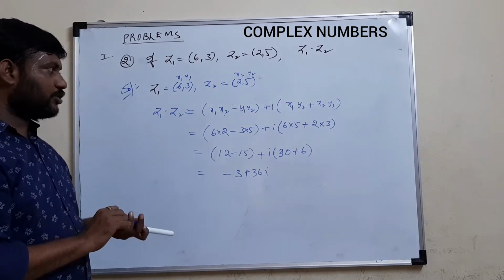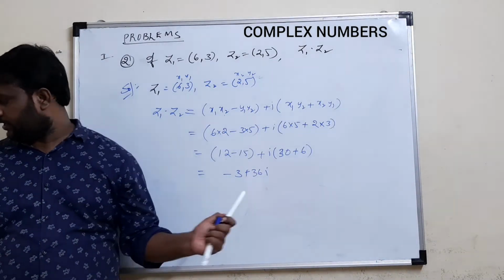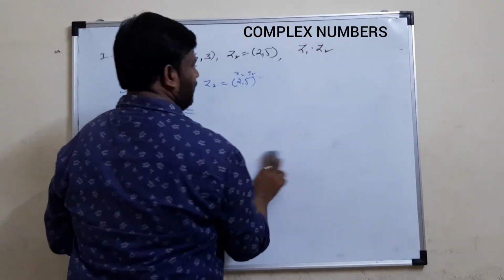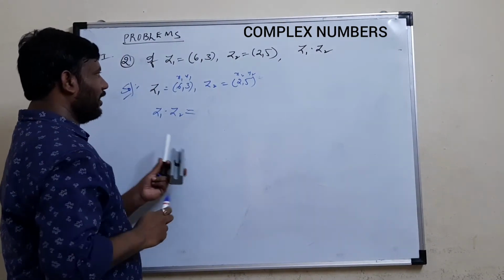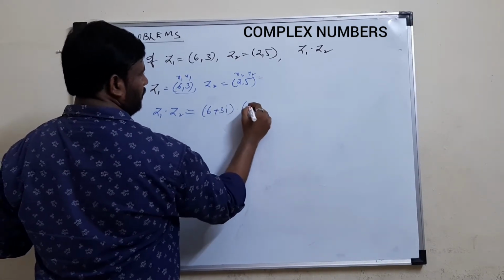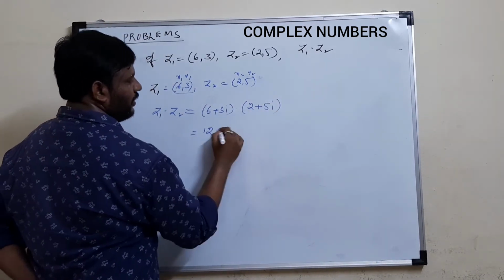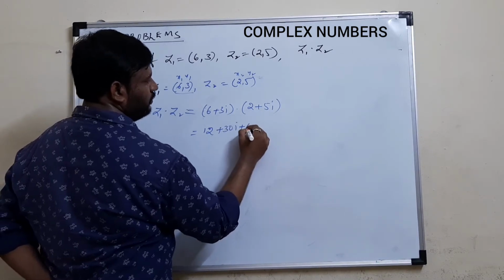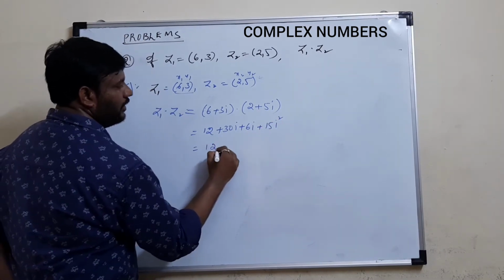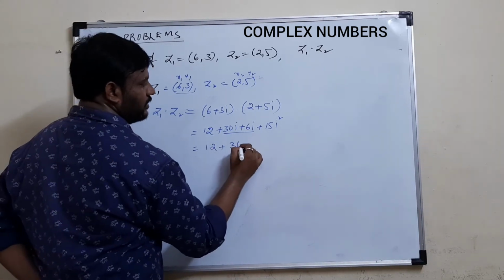But here, instead of remembering the formula, we go for the easy way. Okay, friends, this will be understood, right? The procedure is very simple. Instead of using a formula, I write z1 as 6 plus 3i, and z2 as 2 plus 5i. Now go for the multiplication. 6 2s are 12, 6 5s are 30i, 3 into 2 is 6i, and plus into plus, 3 5s are 15 i into i square. We can add the i terms, 30 plus 6, both are imaginary, that is 36i.